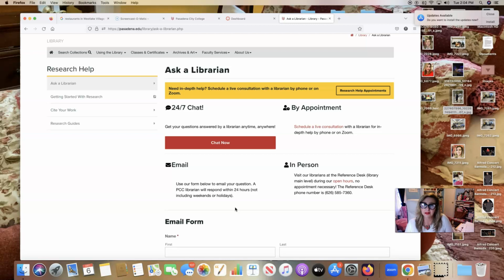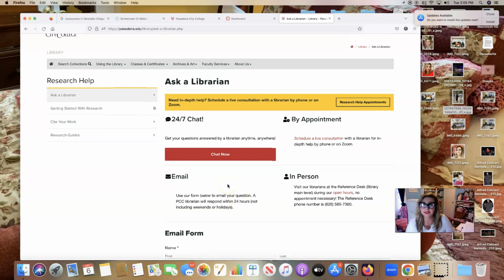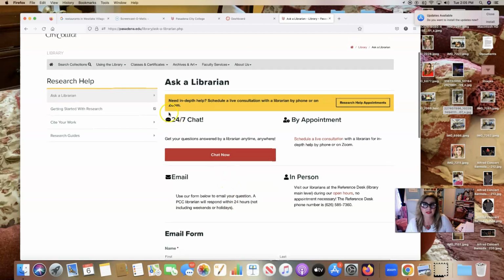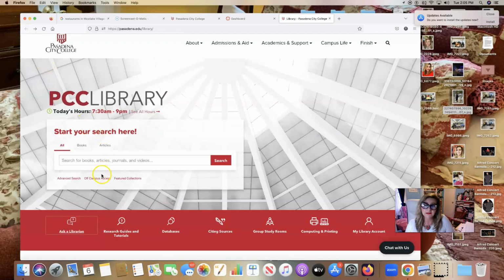So you can ask a librarian if you're having a hard time finding literary analysis for your paper. I did give you some of the databases that you can look at, and if you're having difficulty finding it, then you can work with one of the librarians either in our library, or if you do the 24/7 chat, it'll be a librarian someplace in some college or some university that can help you with research. So that's one of the tools that you can use if you are having difficulty finding literary analysis.